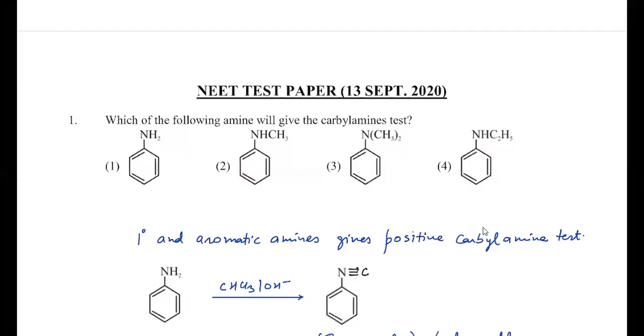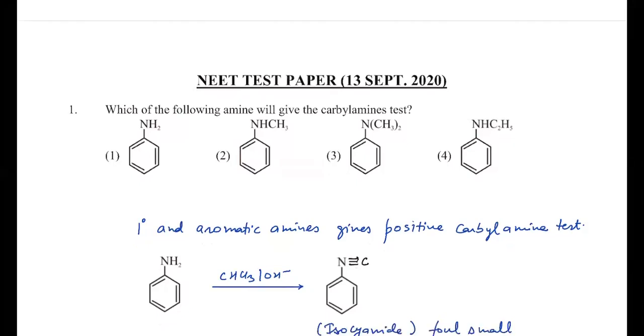Hello everyone. We'll discuss the 2020 NEET paper conducted on 13th September, and we'll discuss this chemistry paper. So let's start with question number one. It is given: which of the following amines will give carbylamine test?